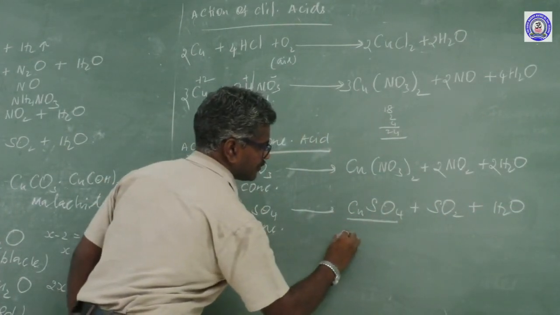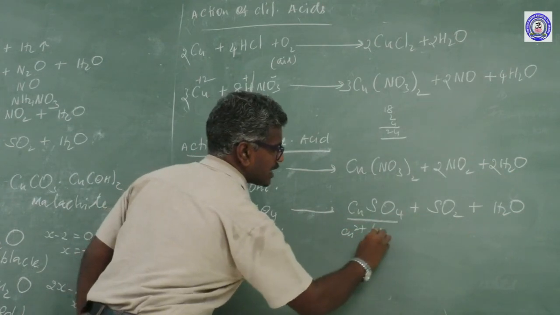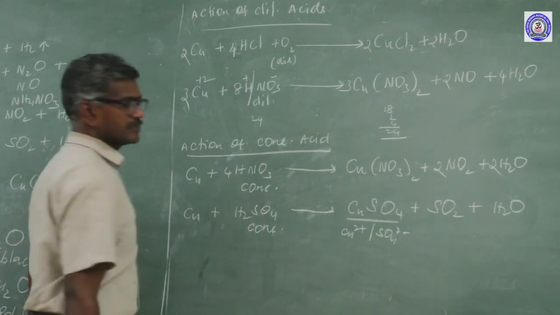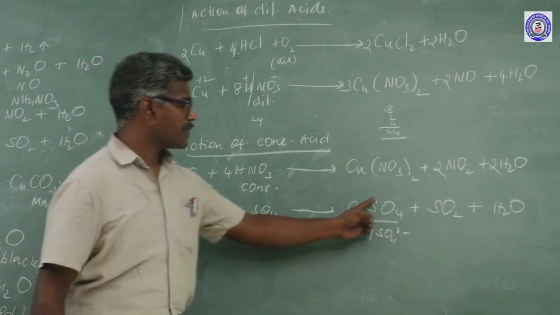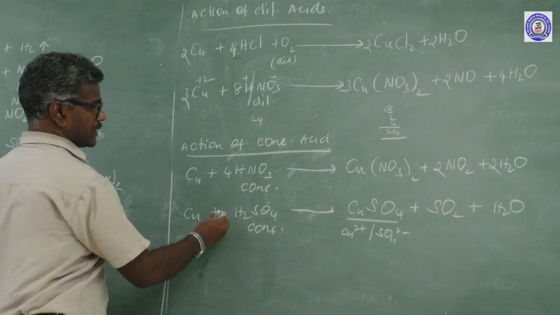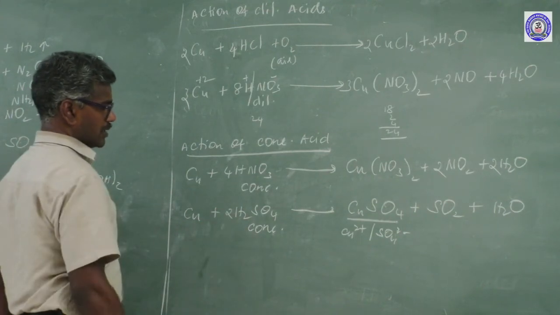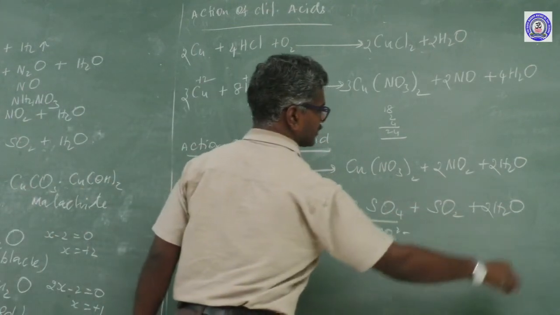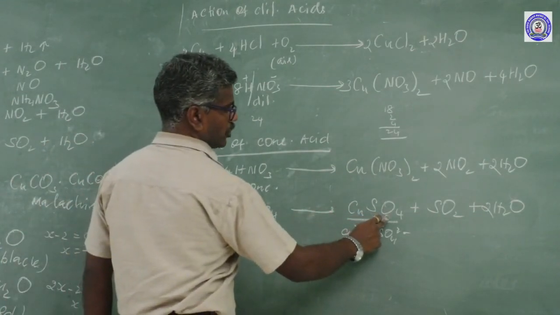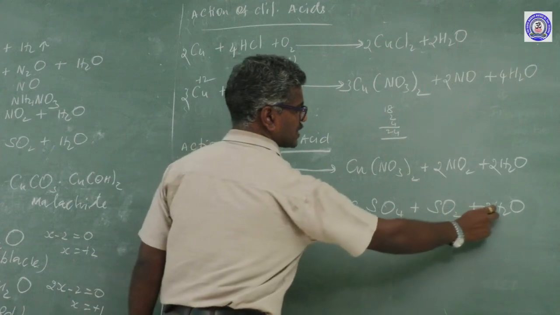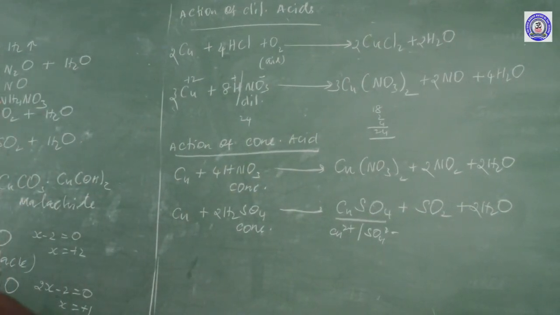How to split? Cu2+ and SO4 2 minus. Copper valency plus 2, sulfate valency minus 2. Here how many sulfur? 2 sulfur, so 2 times. How many hydrogen? 2. How many oxygen? 8: 4, 4 plus 2 is 6, 6 plus 2 is 8. This is the balanced equation.